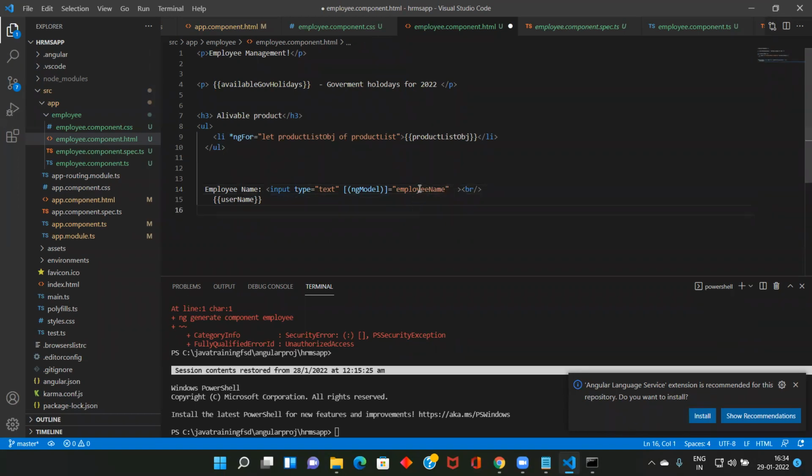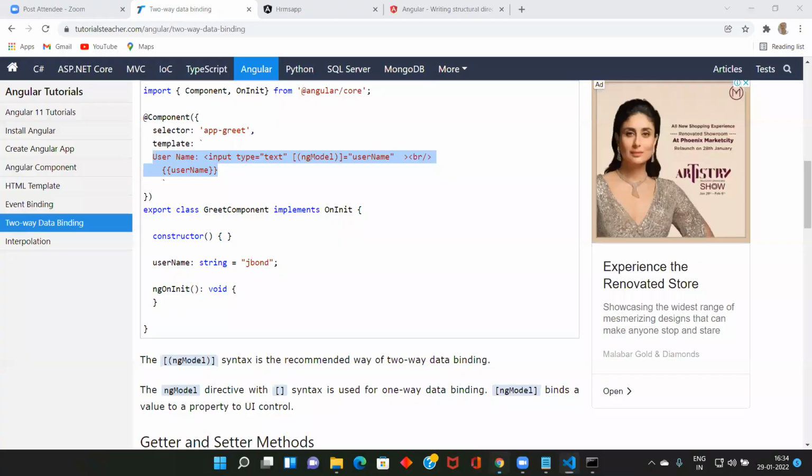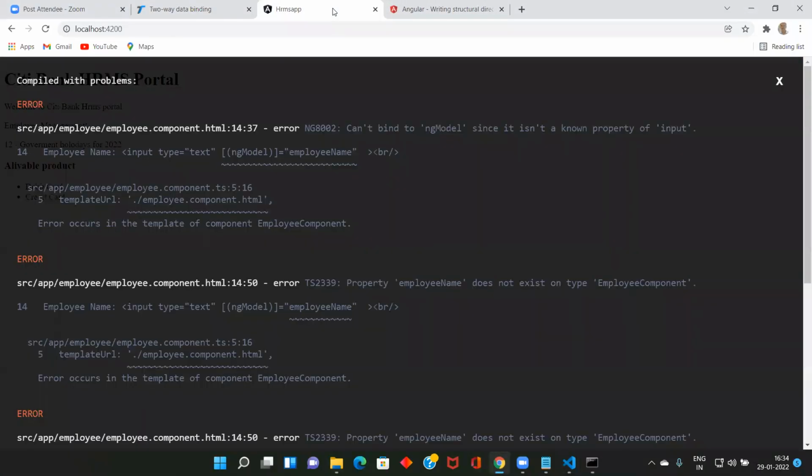Now we will get an error. Is there anything called employee name in the component? Nothing. See, you will get an error: cannot bind to ngModel since it is not a known property of input. ngModel employee name, there is nothing called employee name.